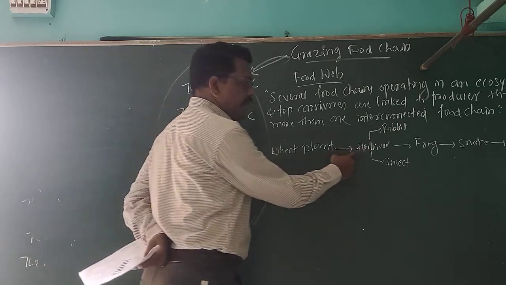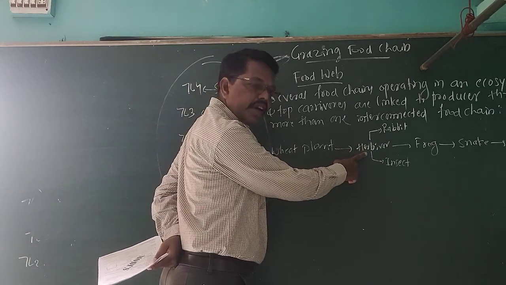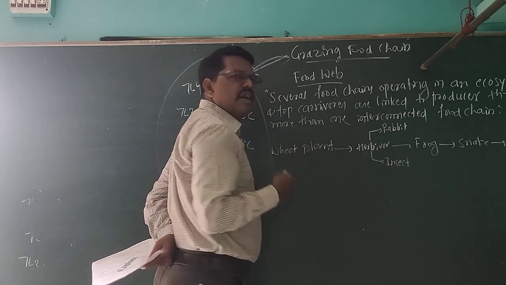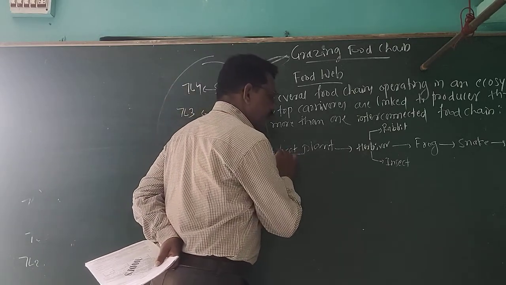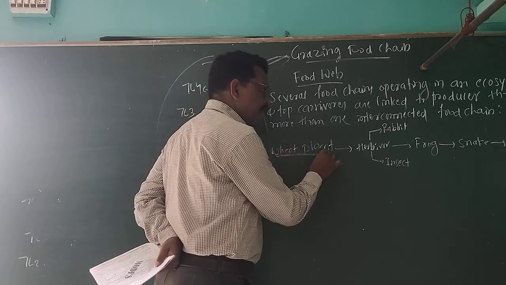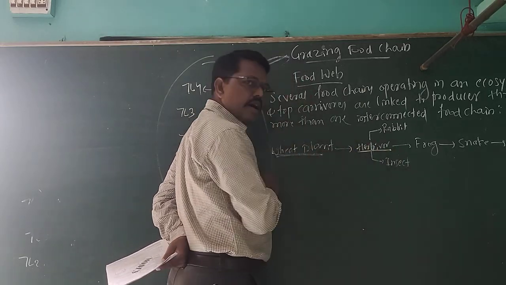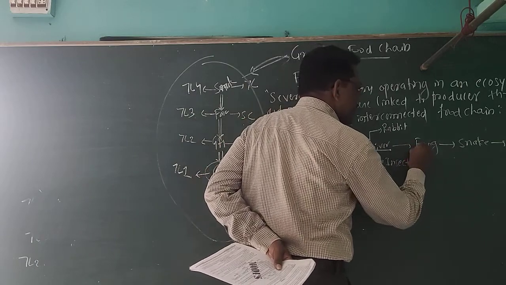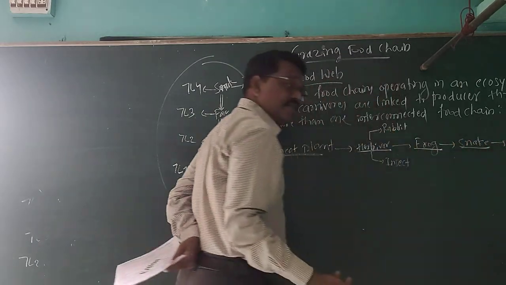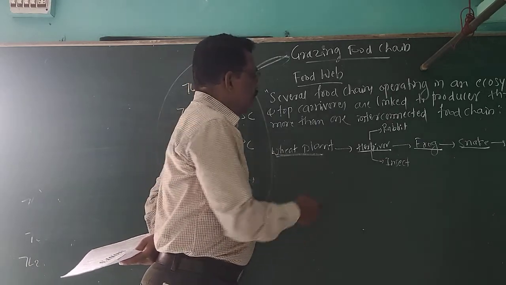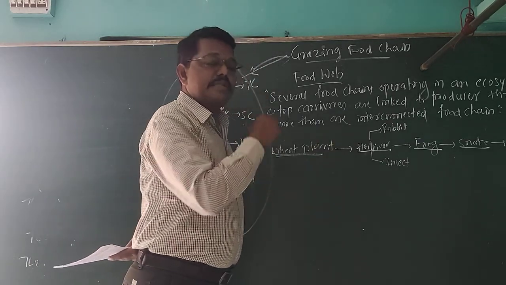Wheat, it is eaten by the herbivore. Be careful. Wheat plant, or you can take grasses, or it may be producers, or it may be any plant. These are eaten by the herbivores. These herbivores are eaten by the frog. Frog is eaten by the snake. Snake is eaten by the hawk. Then we just imagine.